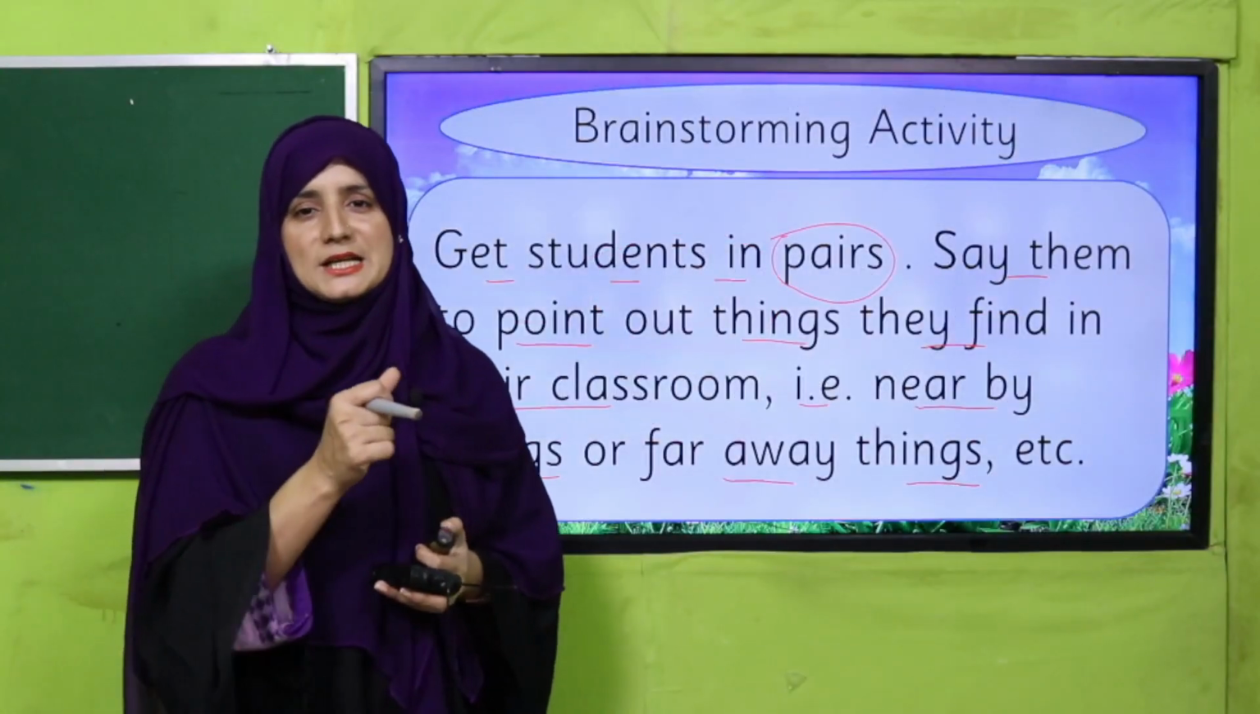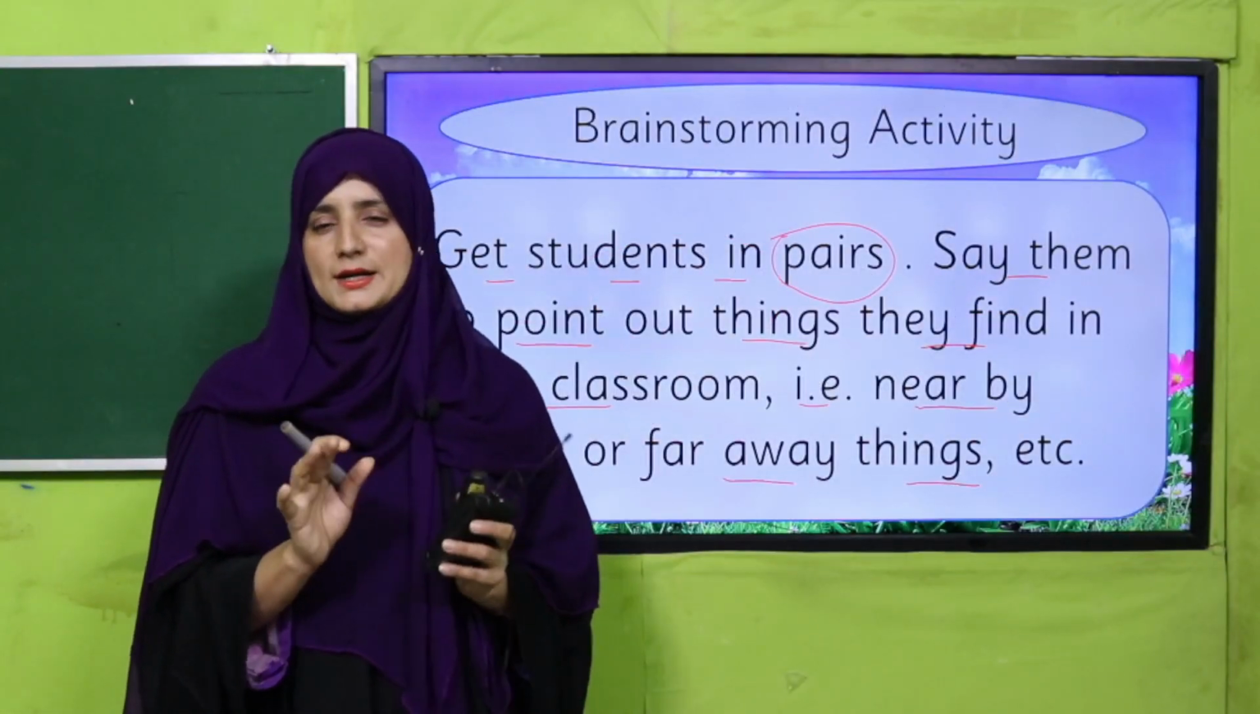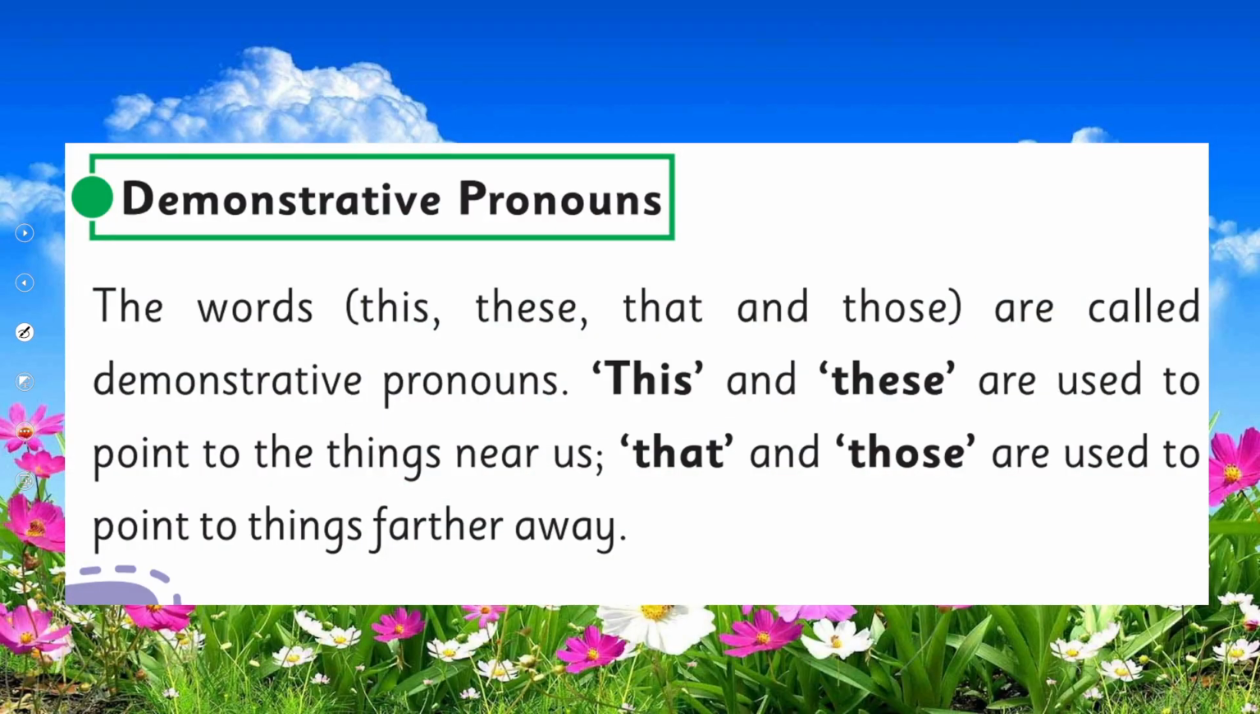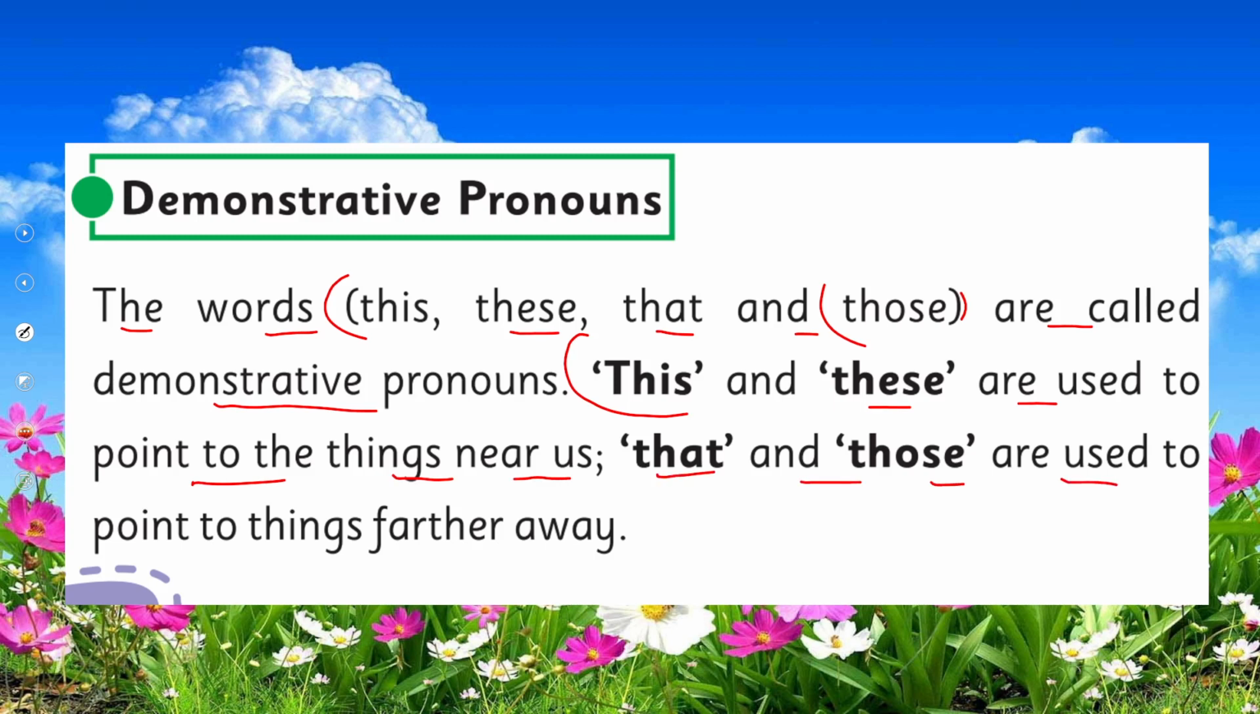Welcome back and excellent job. I hope you have enjoyed and you have got what we are going to learn. Good. So see there, what are demonstrative pronouns? The words this, these, that and those. Mostly, my dear students and my dear fellow teachers, these 4 words are used as demonstrative pronouns. This and these are used to point to the things near us. That and those are used to point to things further away.